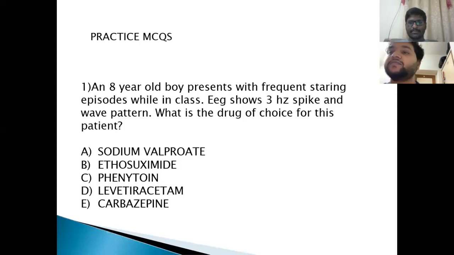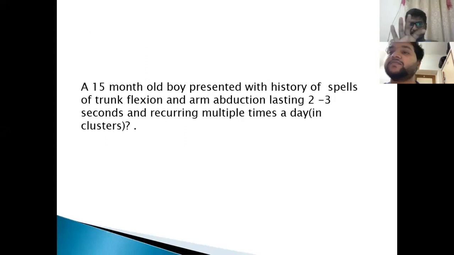Okay. Here in absence, again, we see the typical 3-hertz spike and wave discharges. Atypical absence, less than 3-hertz spike and wave discharges. Okay. I'm just mentioning some questions. Just think of the diagnosis. A 12-month-old boy presented with a history of spells of truncal flexion and arm abduction. So he is describing the spasm, truncal flexion and arm abduction lasting for about 2 to 3 seconds. As I already mentioned, epileptic spasm typical duration is 0.2 to 2 seconds. Most important thing is recurring multiple times in a day in a cluster. So whenever you think of epileptic spasms, you should search for the word cluster. So the clustering of these episodes, epileptic spasm, is classic of West syndrome.